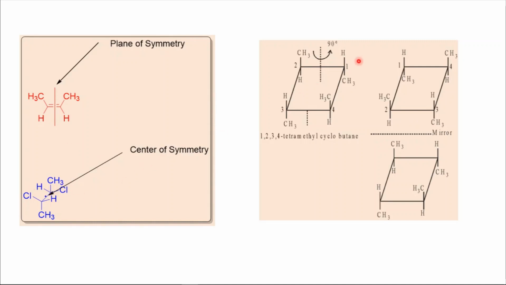Okay, then this molecule passes the alternating axis of symmetry. You are rotating, then passing the plane, and you will get the identical structure. These two structures are identical, and the molecule which passes the center of symmetry, alternating axis of symmetry and plane of symmetry will not be a chiral molecule.